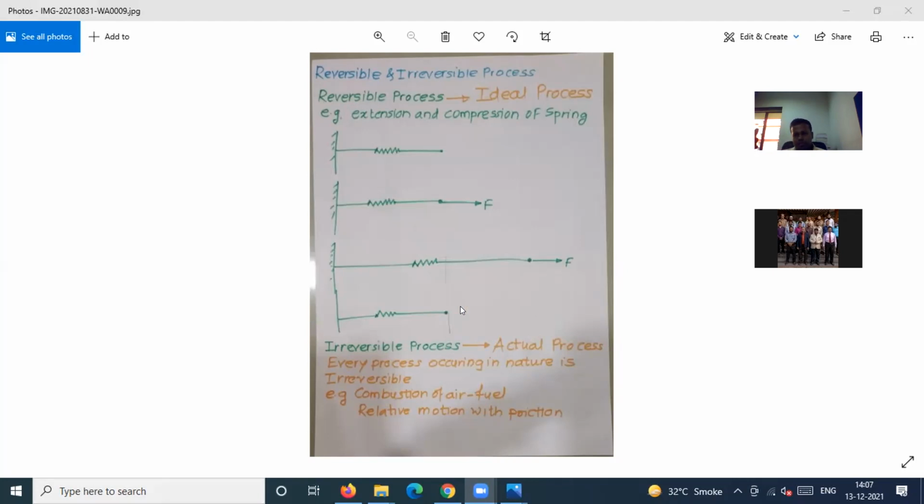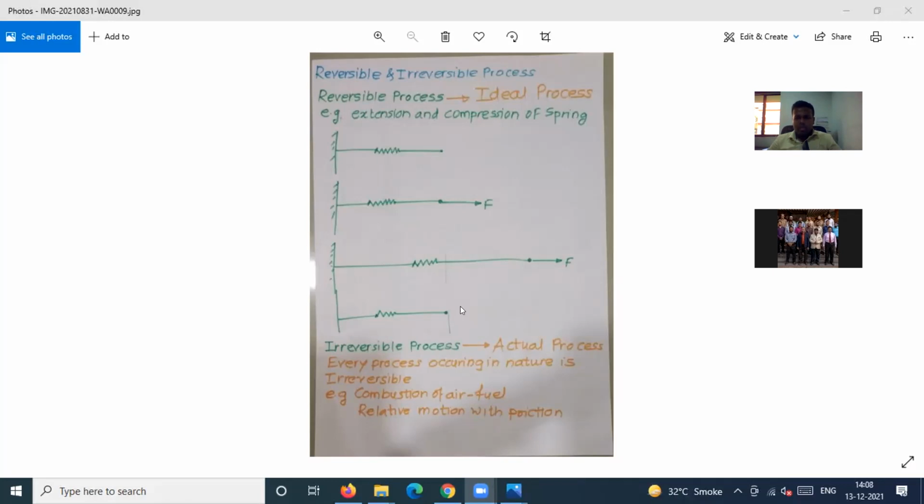Let us take a spring. One end of the spring you hold, and the other end you stretch, and after some time you release that other end. After the completion of the process, both the system and surrounding are going to return to their original shape and size.